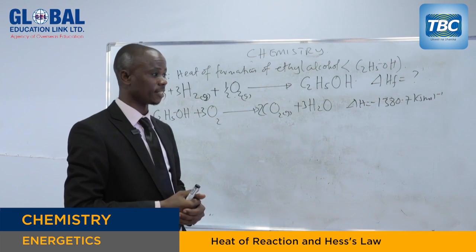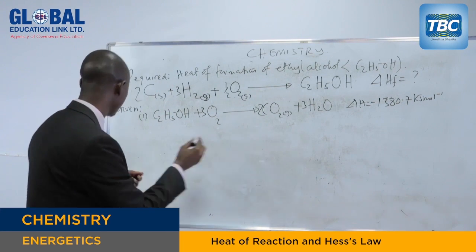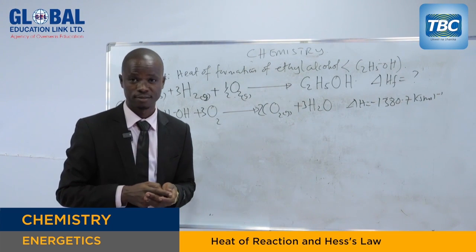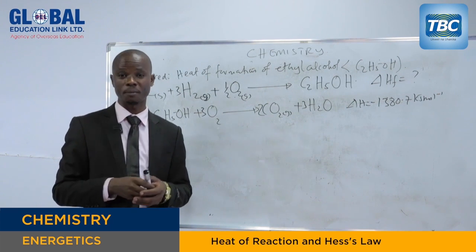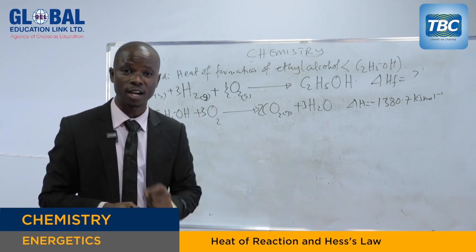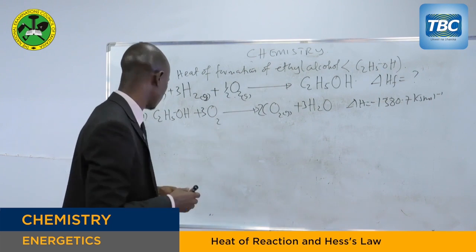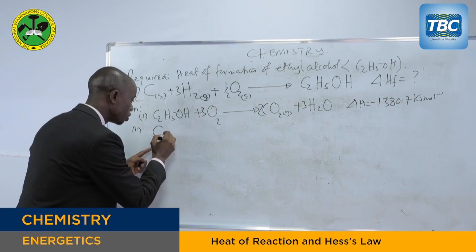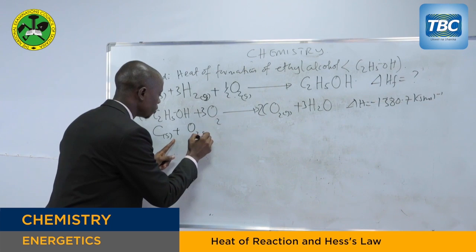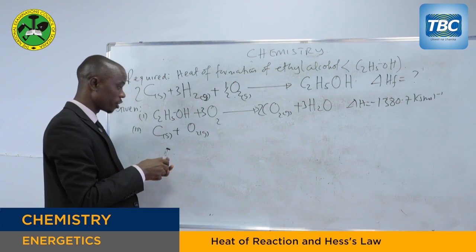We go to the second given data. The heat of formation of carbon dioxide. Heat of formation of carbon dioxide. This is the second one. Carbon dioxide is formed from what? Carbon dioxide is formed from what elements? Carbon and oxygen. And because we are told heat of formation, carbon should be in its pure standard state, and oxygen gas should be in its pure standard state. So here we have carbon, which is solid, that is the pure standard state of carbon, plus oxygen, which is also, the oxygen gas exists as a diatomic molecule because it is a gas.